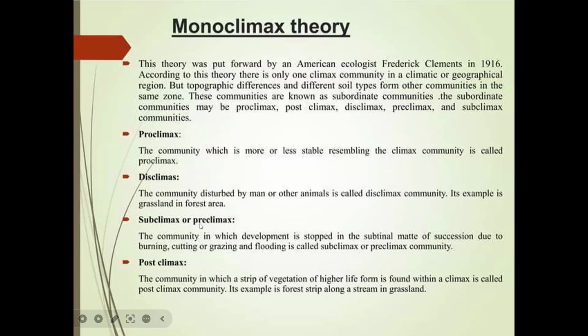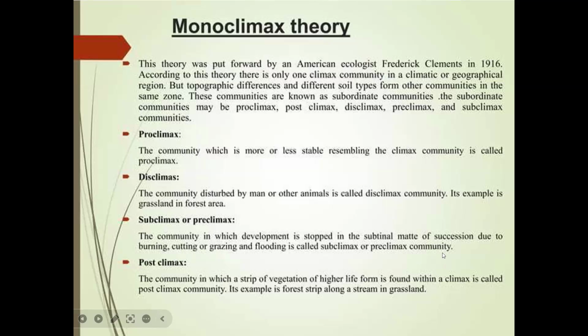Next one is the subclimax or pre-climax. The community in which development is stopped at the subterminal stage of succession due to burning, cutting, grazing, flooding, etc. is called a subclimax or pre-climax.